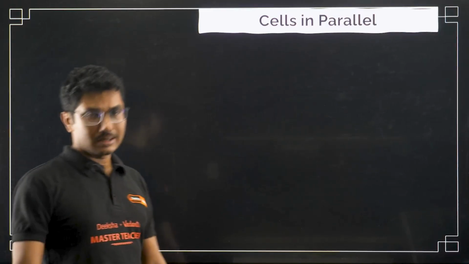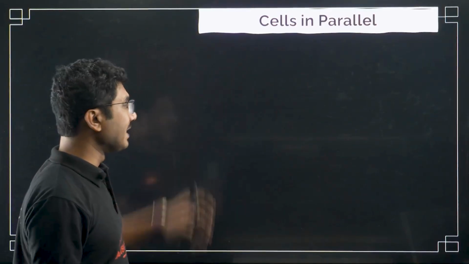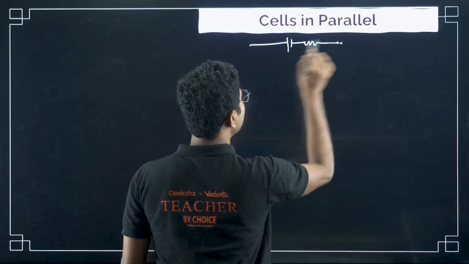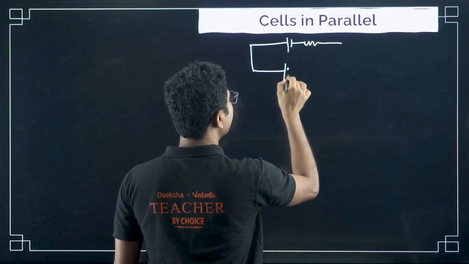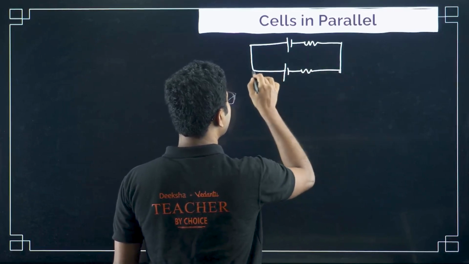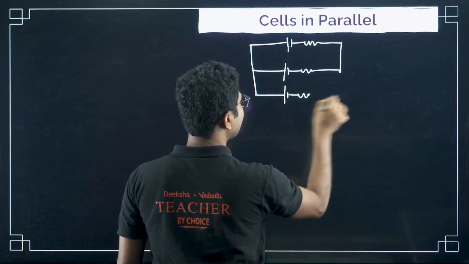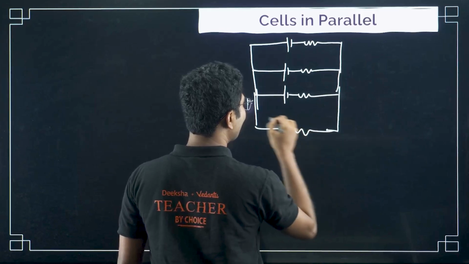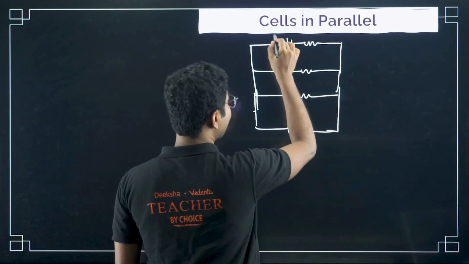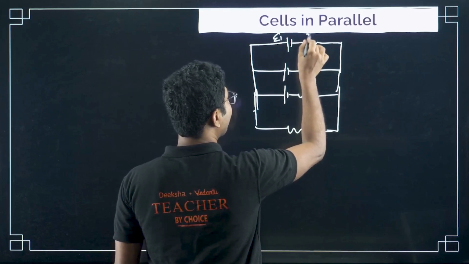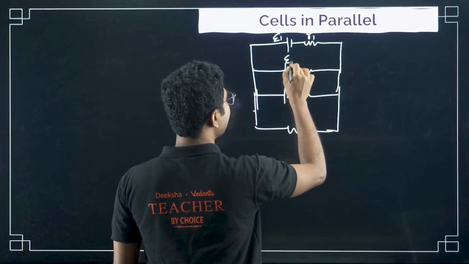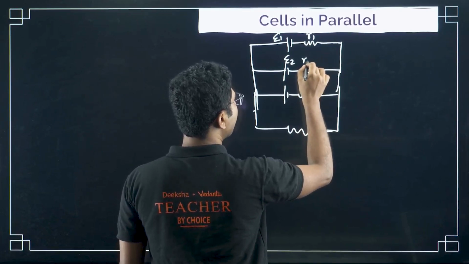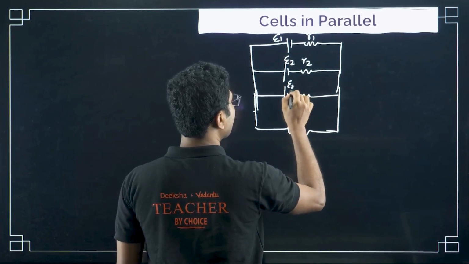Now cells in parallel. Here the things get a little complicated in terms of derivation, but as I said, I am not doing the derivation in this class. But in a parallel combination, as you know, the voltage will remain constant and the current will vary. That is why now here we are only connecting cells. You might ask, sir, what will be the voltage? The voltage will remain constant no matter what you are using, cell or resistance, in parallel combination. There has to be some common voltage, and that common voltage itself is the equivalent voltage.